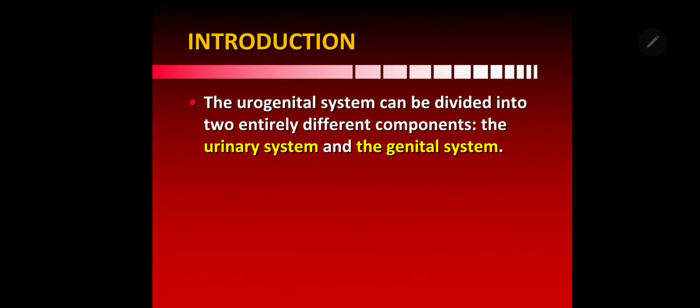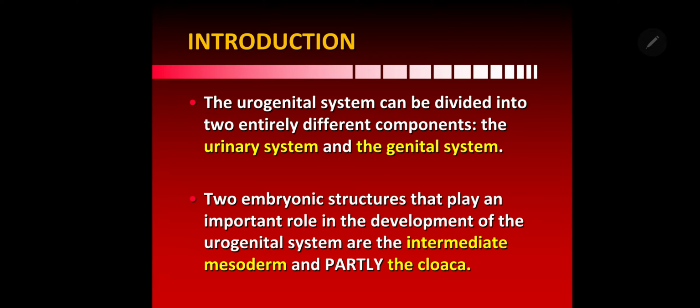So coming to this, the urogenital system can be divided into two entirely different components, that is the urinary system and the genital system. The two embryonic structures that play an important role in the development of the urogenital system are the intermediate mesoderm and partly the cloaca.